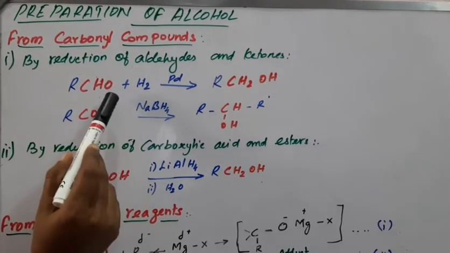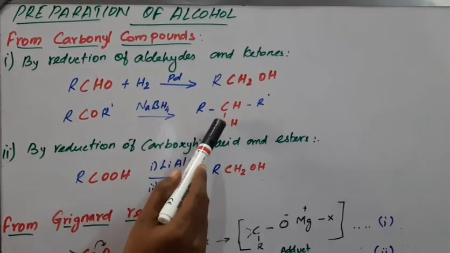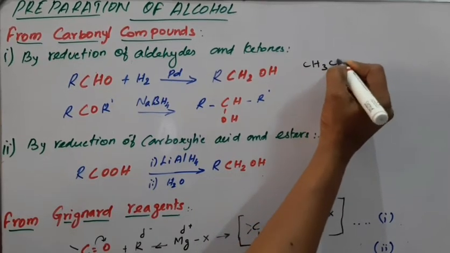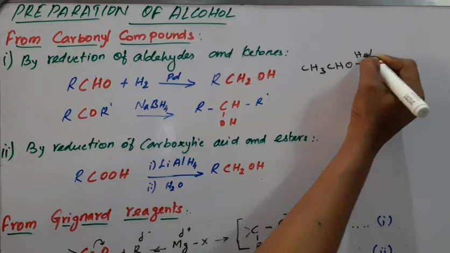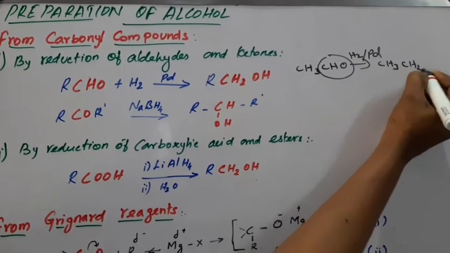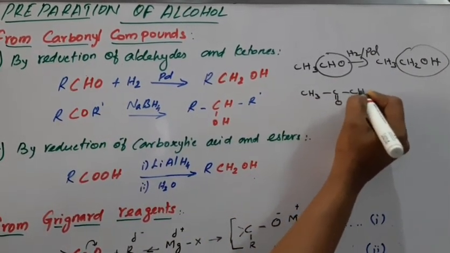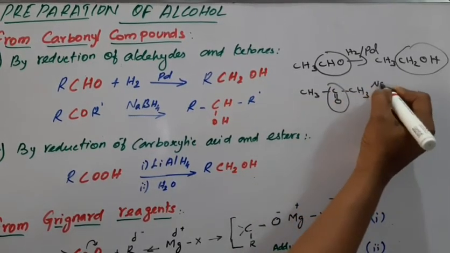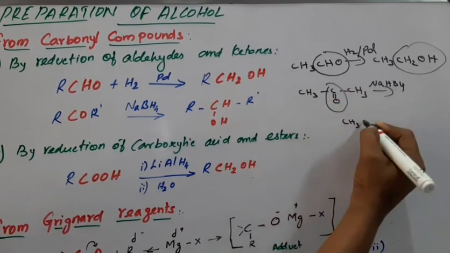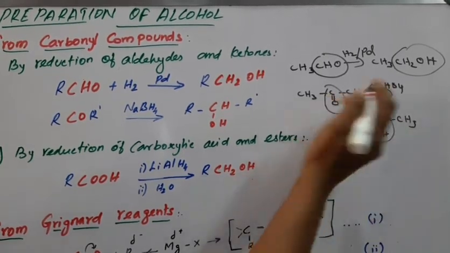Using these reducing agents, an aldehyde forms a primary alcohol, and a ketone gives a secondary alcohol. Let me take an example. CH3CHO in the presence of H2 and palladium gives CH3CH2OH, so the aldehyde group is converted into a primary alcohol. The same with CH3COCH3, which is a ketone; in the presence of a good reducing agent like sodium borohydride, it is reduced to CH3CHOHCH3, the secondary alcohol.